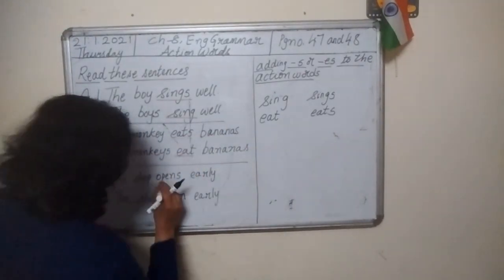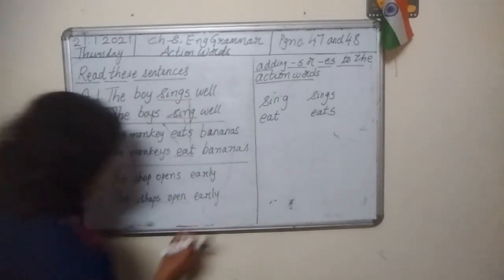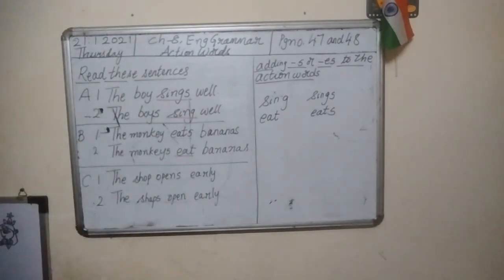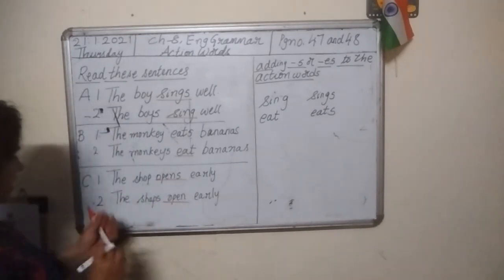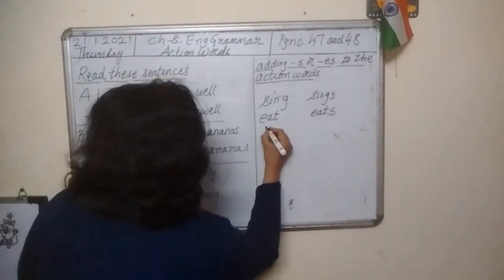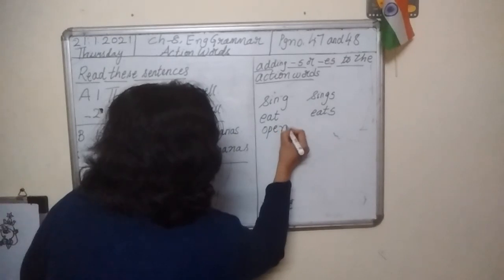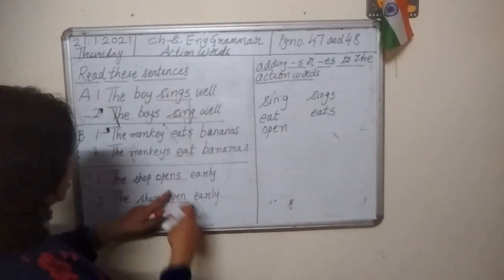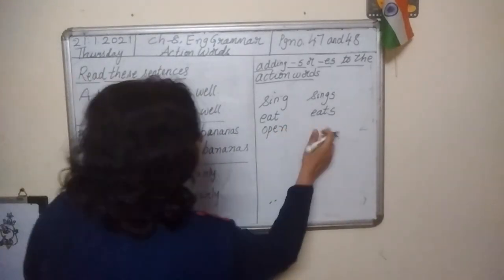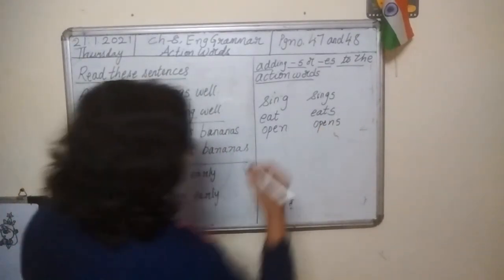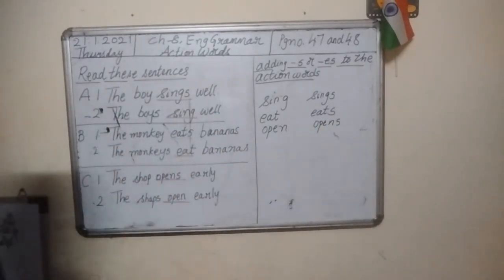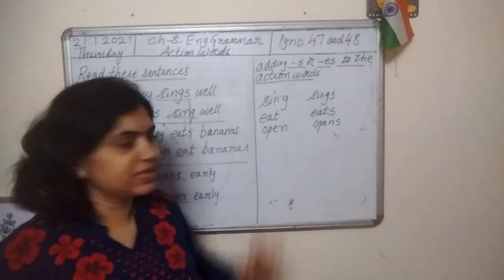Well, let me underline this too. So, in the second sentence, open is there. Word open, O-P-E-N, open, which is an action word. And same, opens, O-P-E-N, open, and just S is there. Meaning is same. Open, opens.